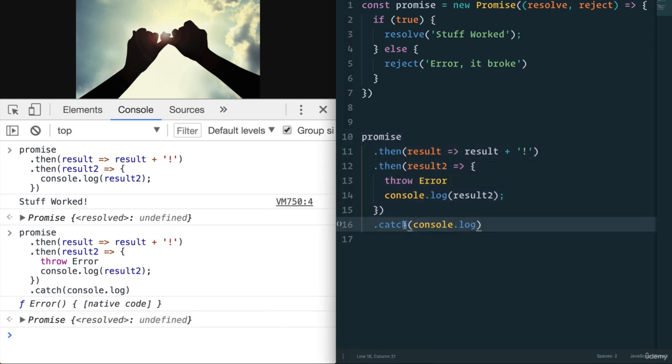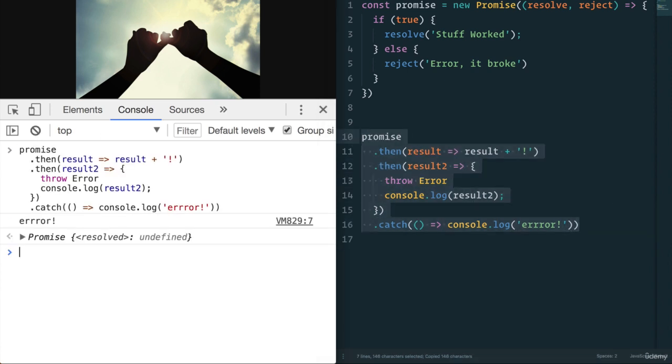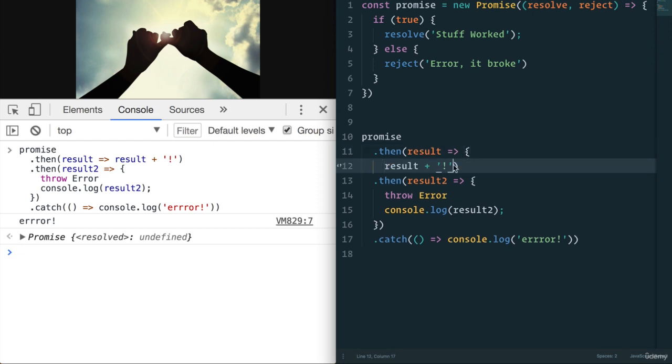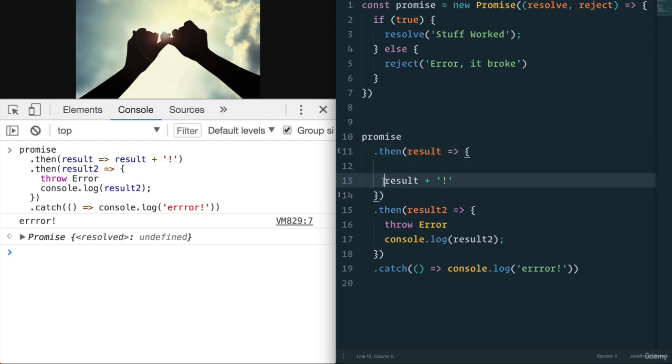Let's just make this a little bit cleaner so that you can see exactly what is happening. There you go. So again, copy and paste. There you go. We get the error. If the throw error happens before, let's say it happens above, and we want to return this.